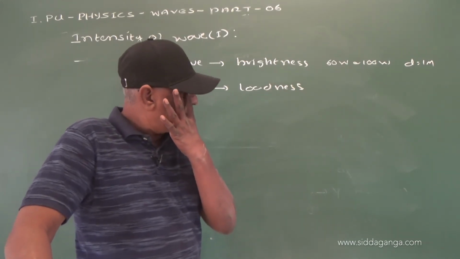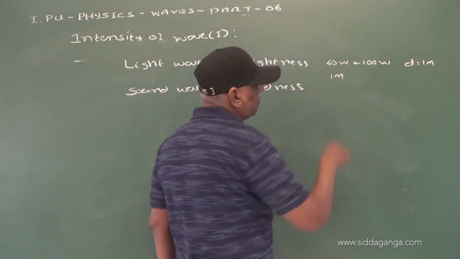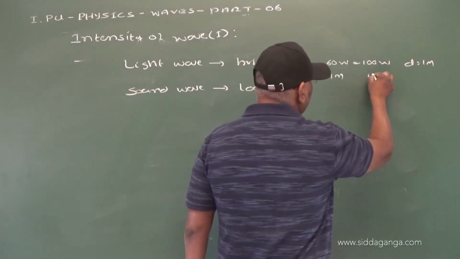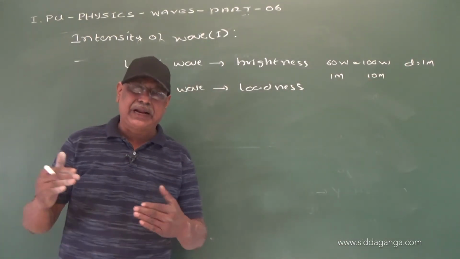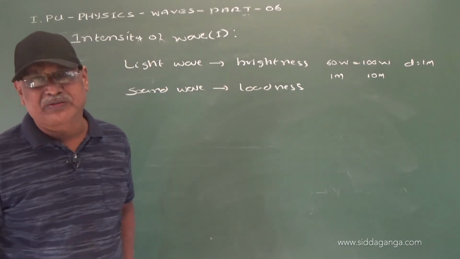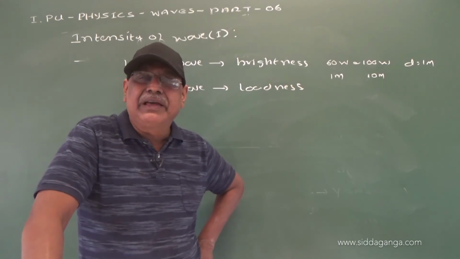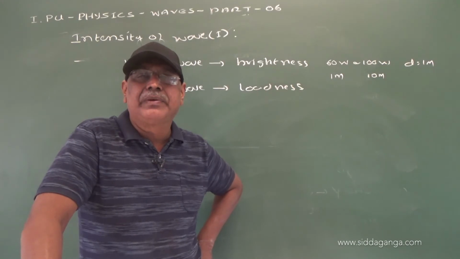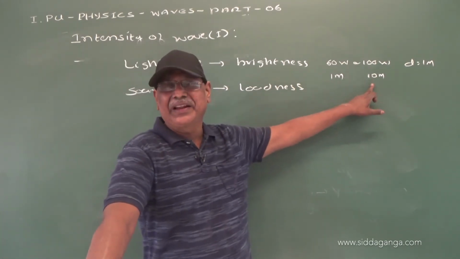But when the 60 watt bulb is seen at a distance of 1 meter and the 100 watt bulb is seen at a distance of 10 meters, which appears to be brighter? Of course, the 60 watt bulb appears brighter, and the 100 watt bulb appears less bright at 10 meters.